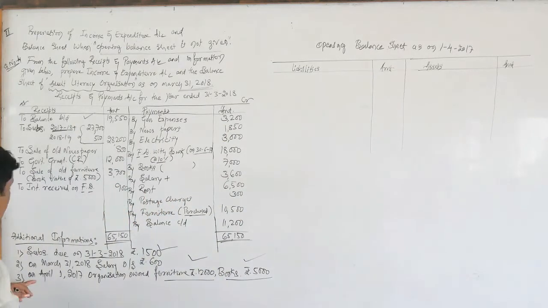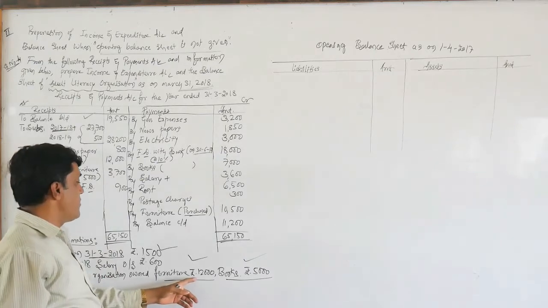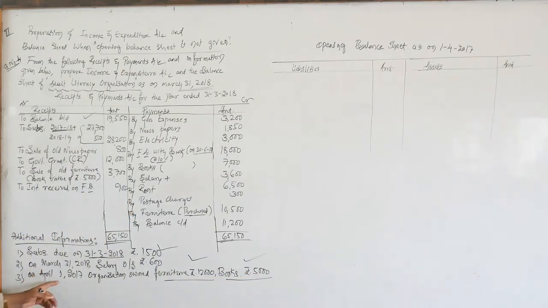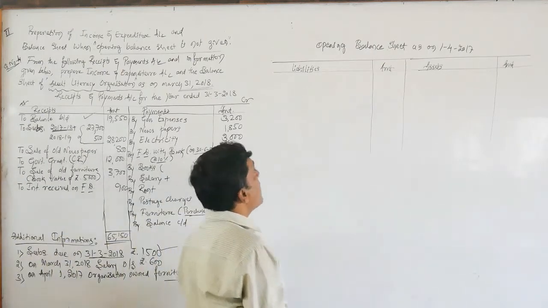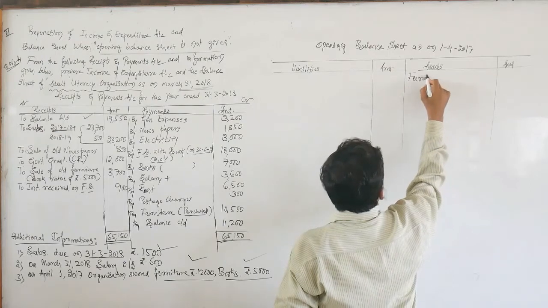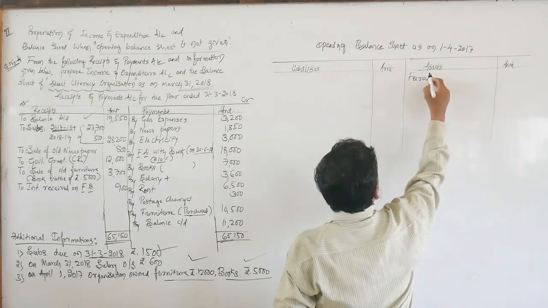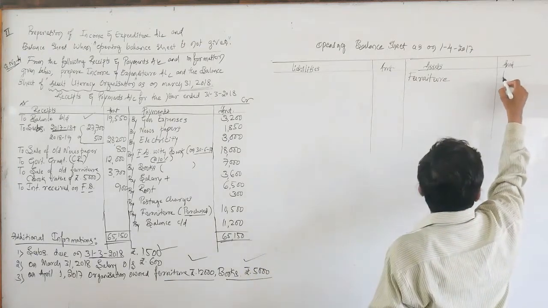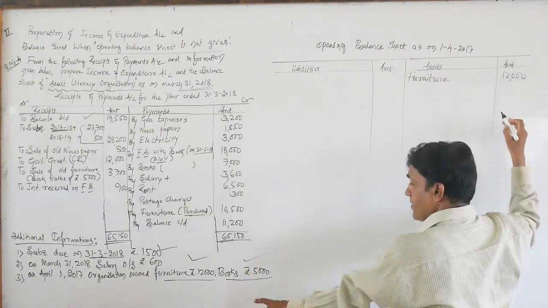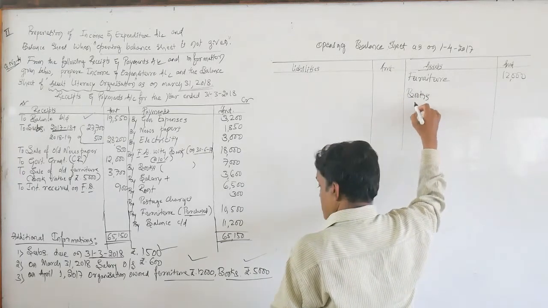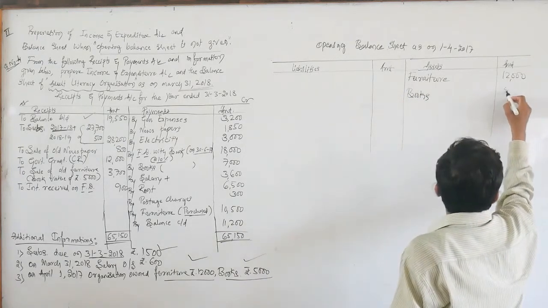So, as per this last adjustment, the organization owned furniture worth rupees 12,000, books worth rupees 5,000 on 1st April 2017. Opening furniture, how much? 12,000. The opening books of rupees 5,000.